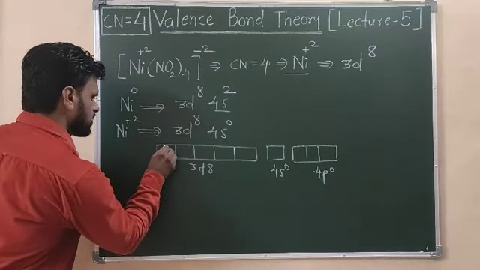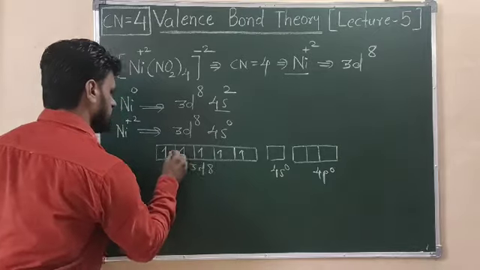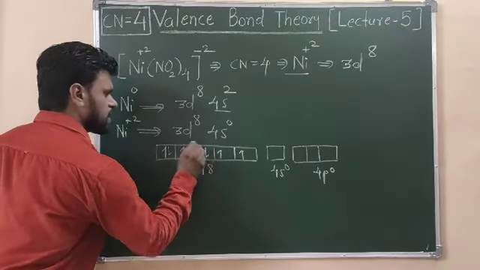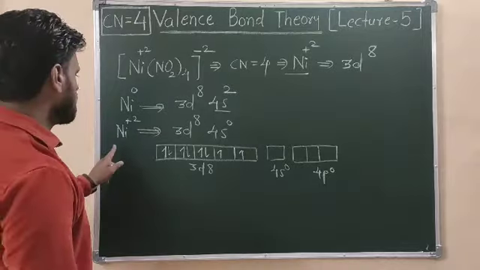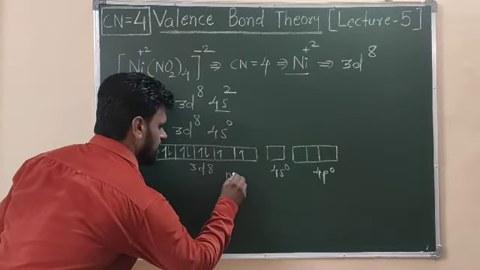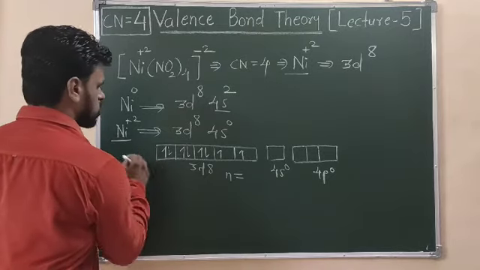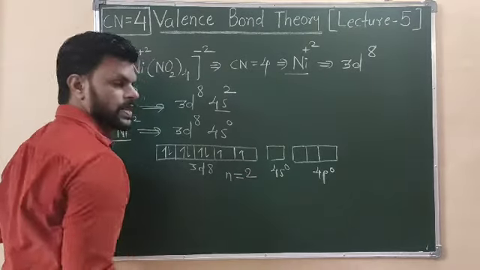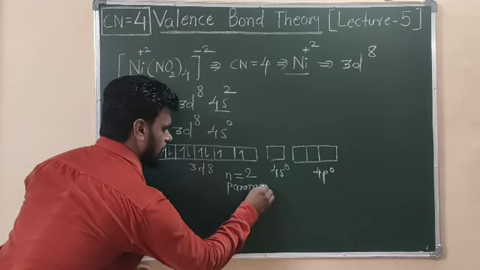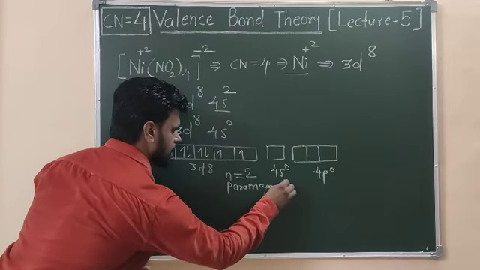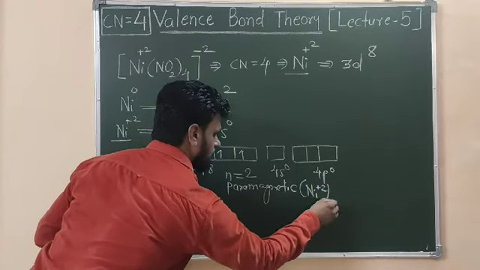So here I have 8 electrons. 1, 2, 3, 4, 5, 6, 7, 8. If I discuss unpaired electrons in the metal ion, the value of n, the number of unpaired electrons, in the nickel +2 ion will be equal to 2, and hence I can call the nickel +2 ion paramagnetic, right? This is the nickel +2 ion.